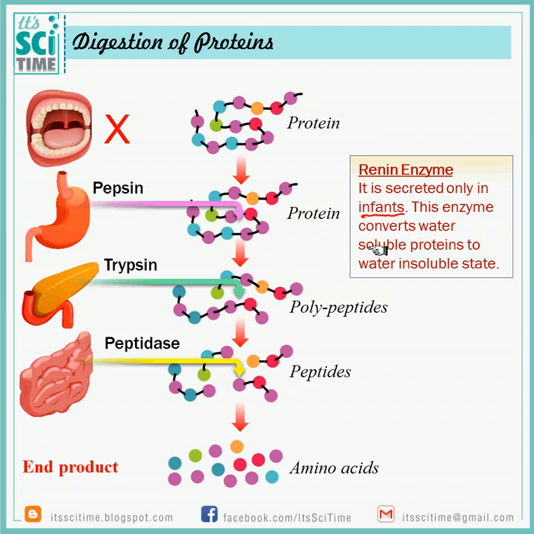It converts the water soluble proteins to a water insoluble state, because the proteins in the breast milk should be converted before the normal digestion. After it makes them water insoluble, then by the normal process of breaking down, we will break them down to the amino acids. This renin enzyme in infants will be secreted as long as they feed on the mother's breast milk. Once that stops, the renin enzyme also gradually stops.